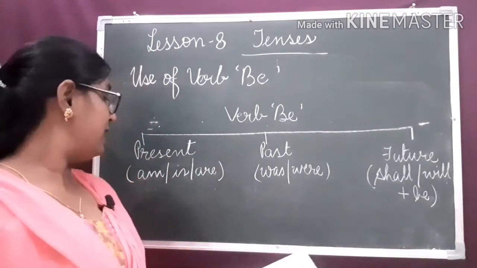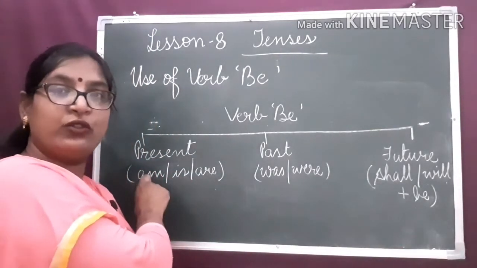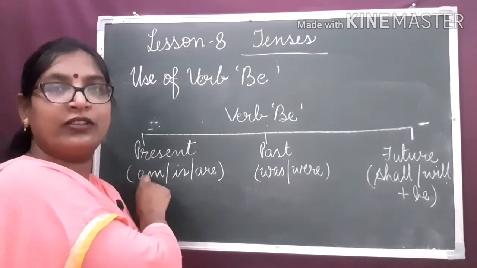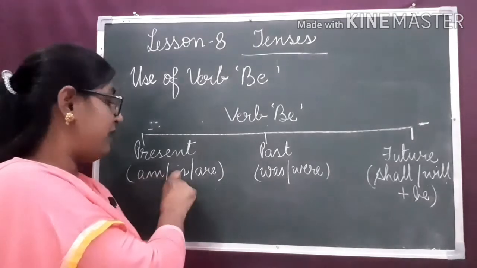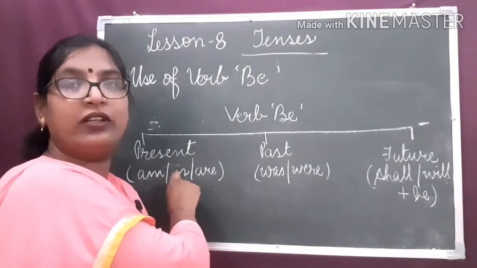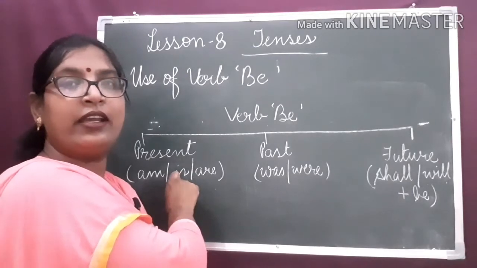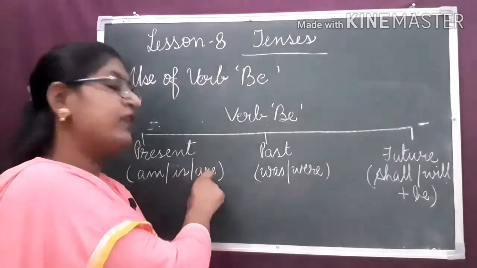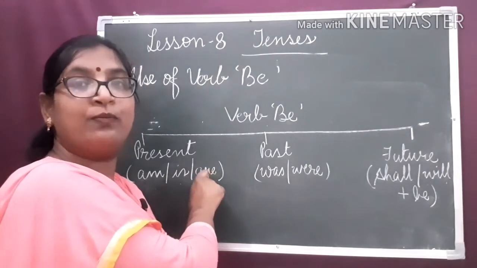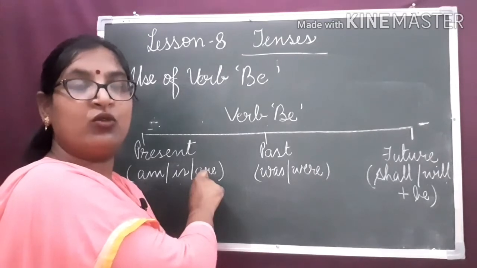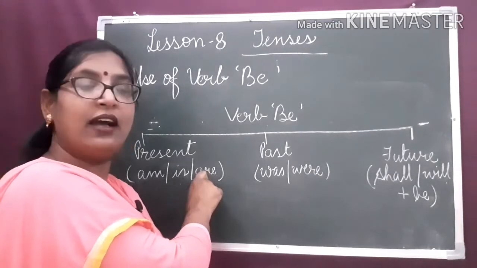Now see, am we always use when the subject is I. I am a teacher. Is is always used when the subject is singular: he, she, it and all the singular subjects. Are we use with plural subjects: you, they and all the plural subjects.